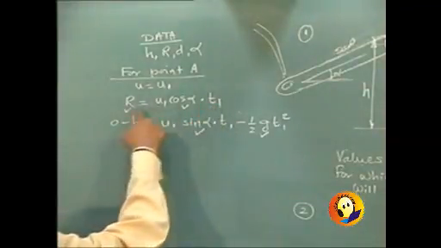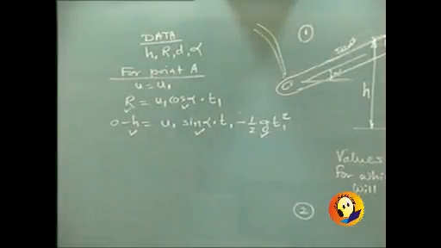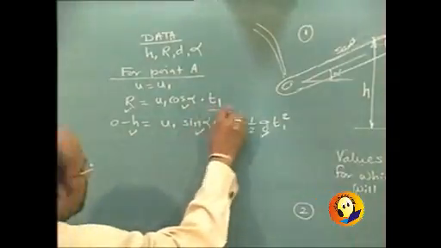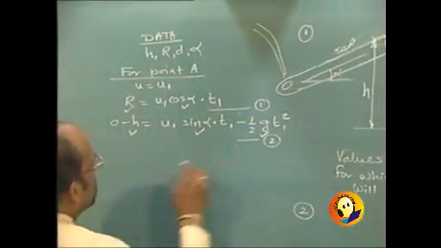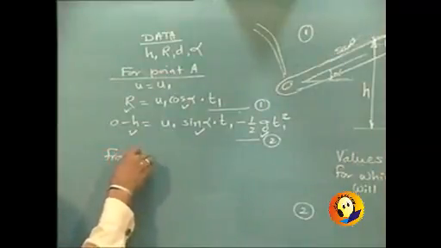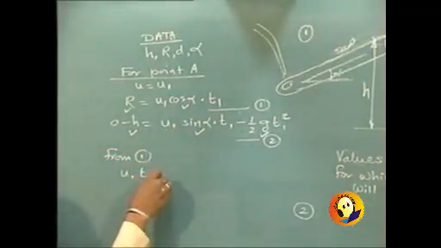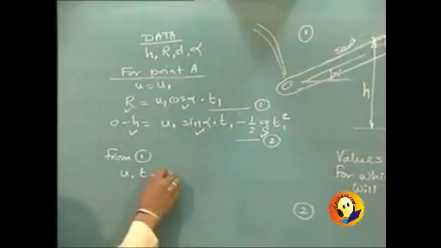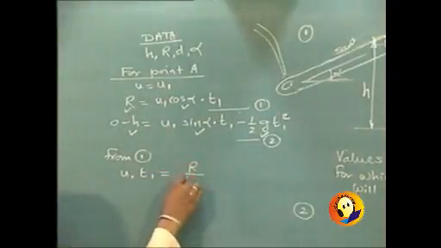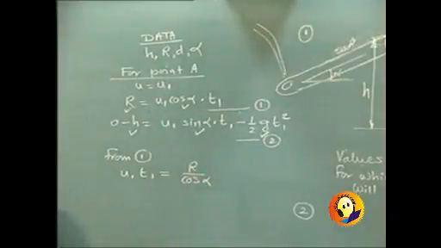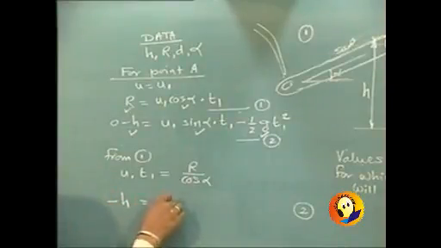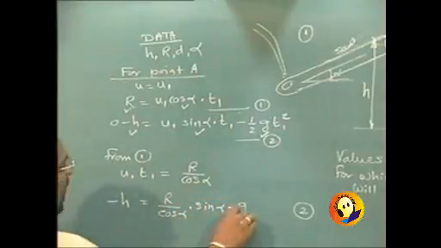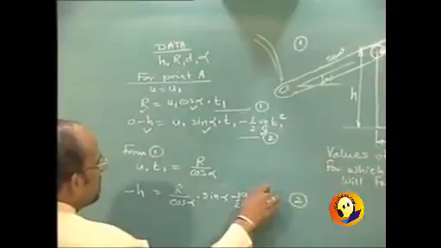Now observe that from the first equation I can very well substitute the value of u1 t1. This is the first equation and this is the second equation. From first, I can say that u1 t1 is equal to r upon cos alpha. Now as we substitute u1 t1 in the second equation, it will be minus h is equal to r upon cos alpha into sin alpha minus half g t1 square.